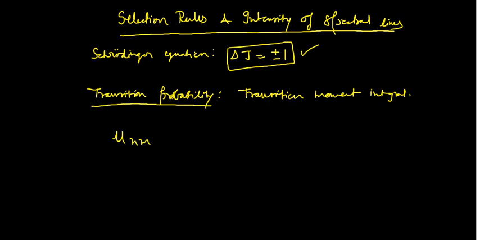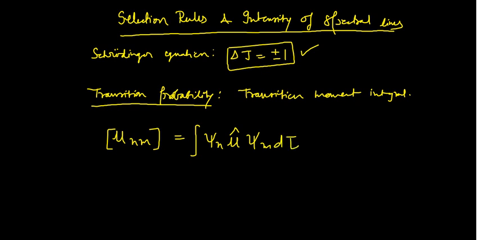That transition moment integral is represented by mu n m, and that would be equal to the integral of psi n, mu operator, psi m, d tau. So this is the transition moment integral.